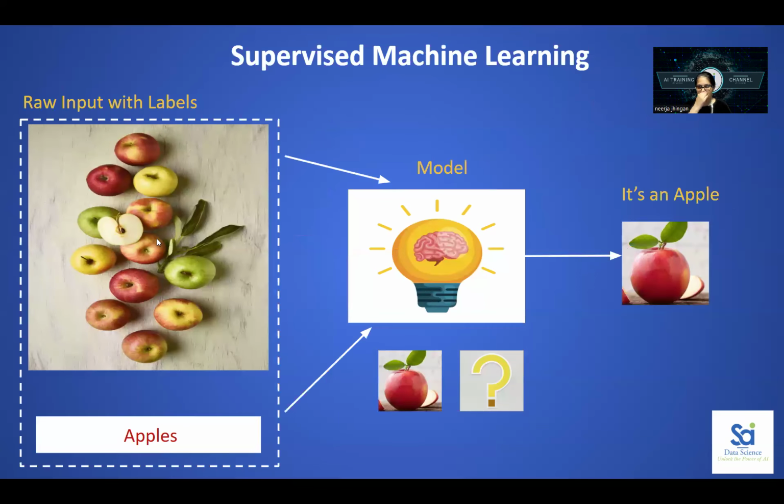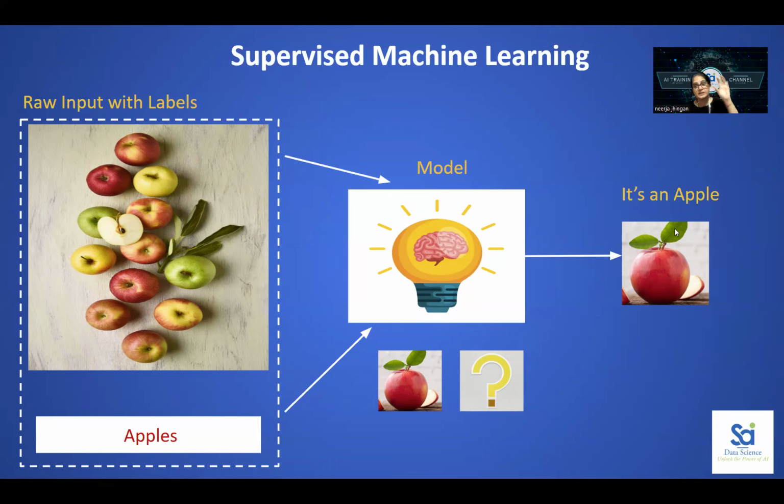So what is supervised machine learning? As I have explained as a layman, here you can visually see how it works. If you are giving the picture of green and red apples to the machine, this is the machine, or we also call it the model, but you are also telling the model these are apples. The machine will predict based on these answers and the features of the apple, like its color, its shape, its price, many features of the fruit. Then it will tell us it's an apple.